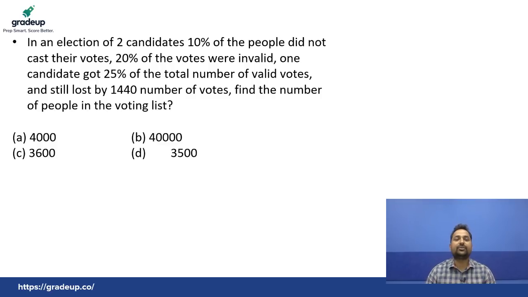Everyone try to solve the next question fast. In an election of two candidates, 10% of the people did not cast their votes, 20% of the votes were invalid, one candidate got 25% of the total number of valid votes and still lost by 1440 votes. Find the number of people in the voting list.